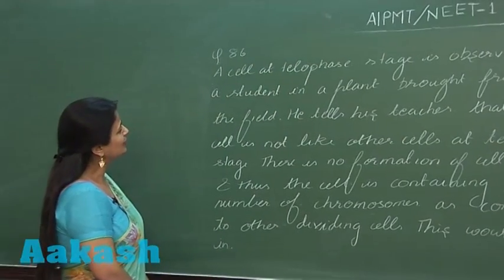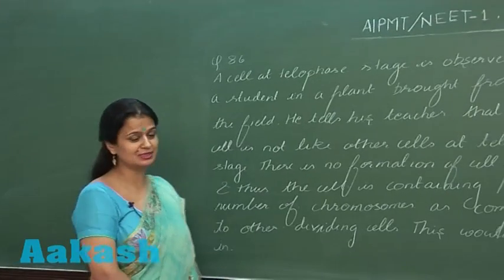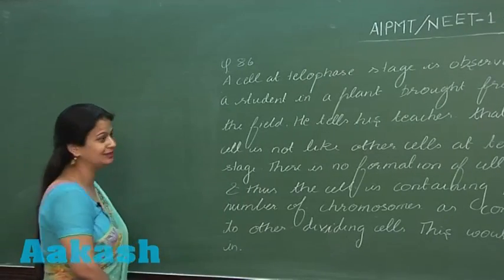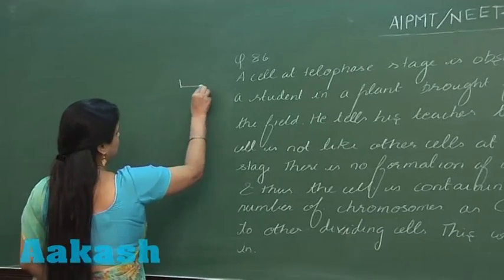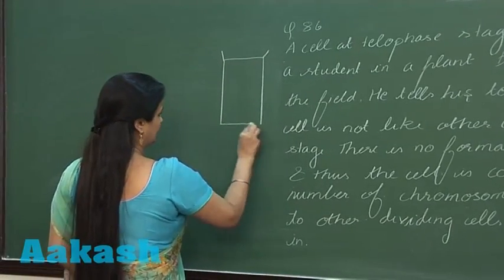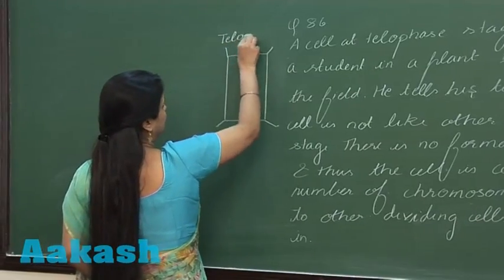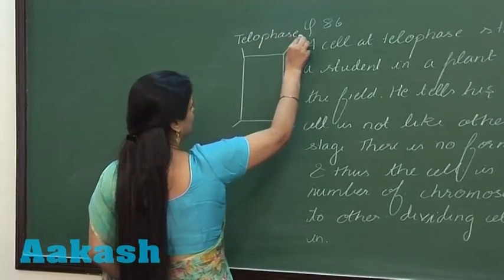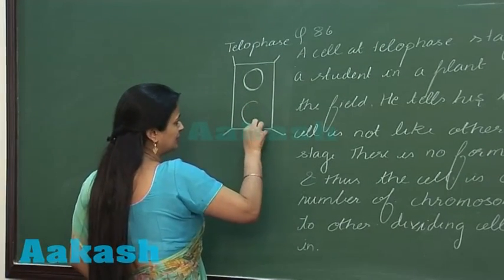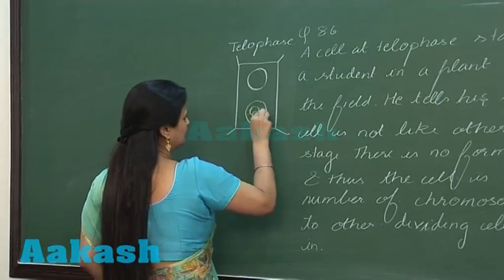So let's discuss this very interesting question related with the cell division, that is the mitosis. Let's see first what happens in a normal plant cell during telophase. So this is a plant cell showing telophase. In the telophase, you know that around the genetic material there is formation of the nuclear membrane.